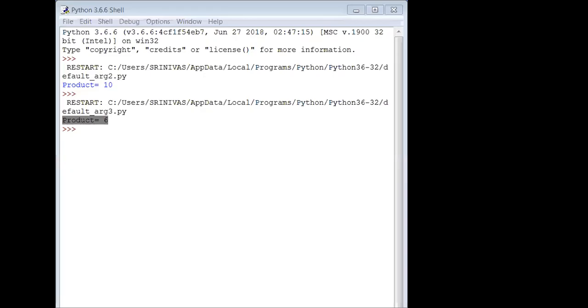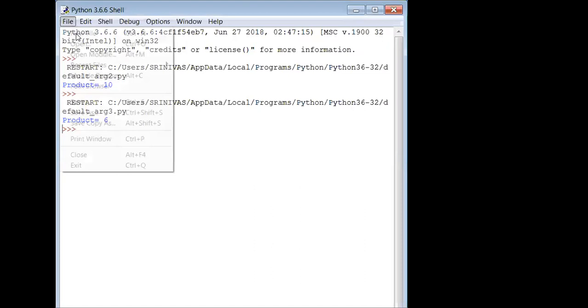Let me open the IDLE. Where is it hiding? Here it is. Now I want to open a new file in script mode. Same program again, I want to copy it. A little bit of changes will be there in this, of course. Default 2 is there now.